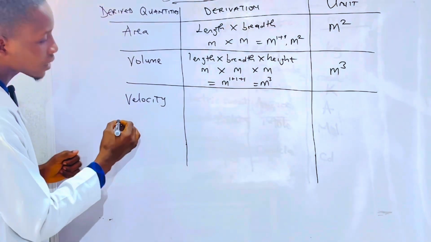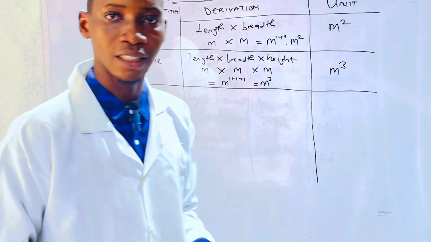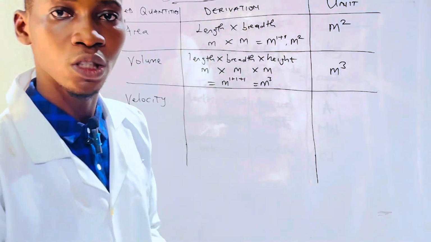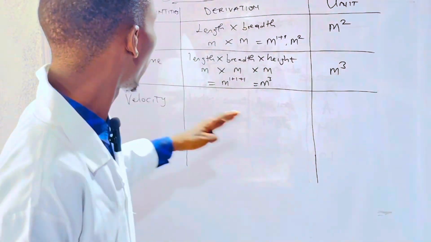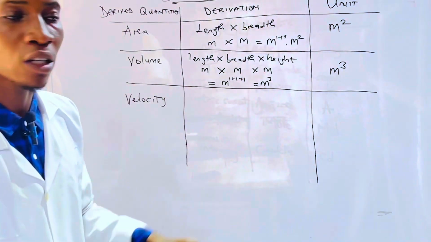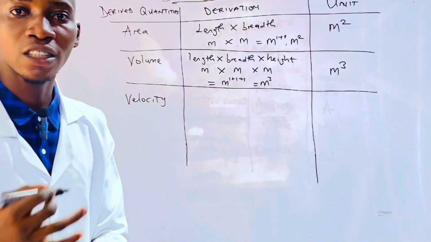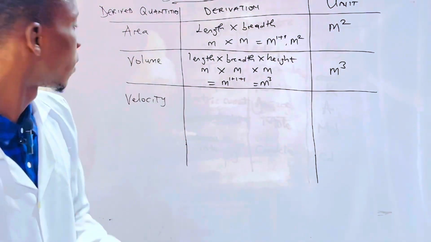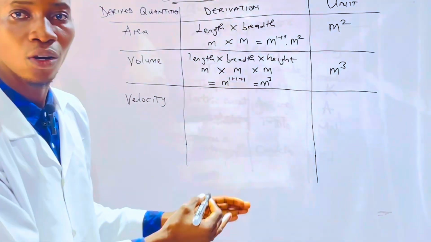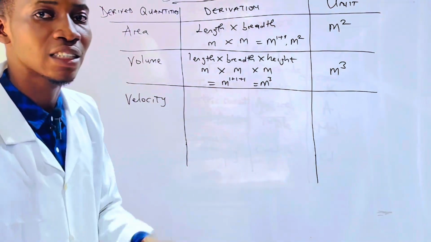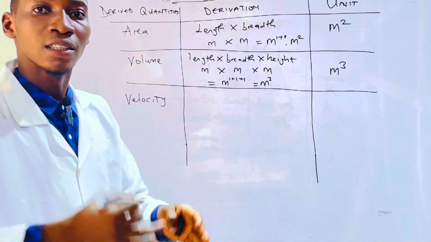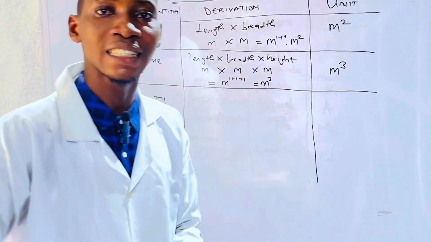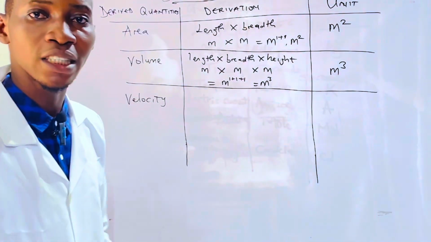Distance or displacement is also an interval between 2 points in space. Now let's also talk about velocity and speed. Velocity and speed are like synonyms in English. Velocity is displacement over time, while speed is distance over time. Distance and displacement can be defined in terms of length, having the unit meter.